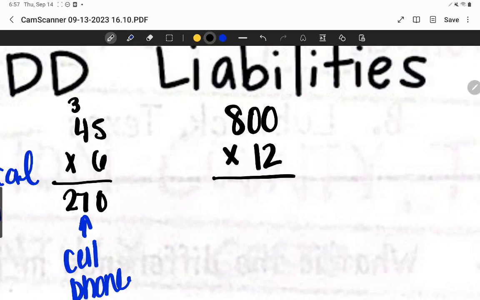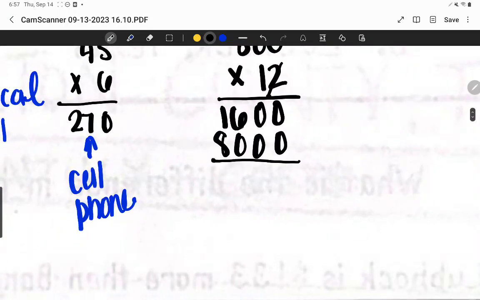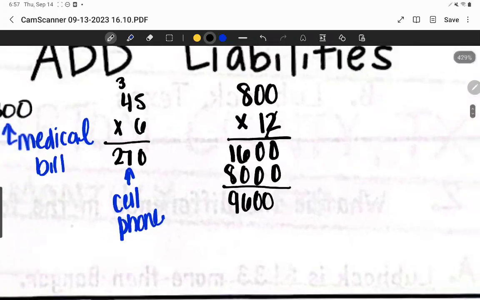2 times 0 is 0. 2 times 0 is 0. 2 times 8 is 16. We are finished with our first one. We're going to go down to our second row, so we have to add a 0. Let me rewrite that 0. 1 times 0 is 0. 1 times 0 is 0. And 1 times 8 is 8. We're going to add these up together, and we're going to get $9,600.